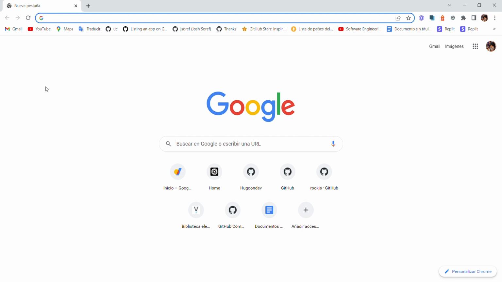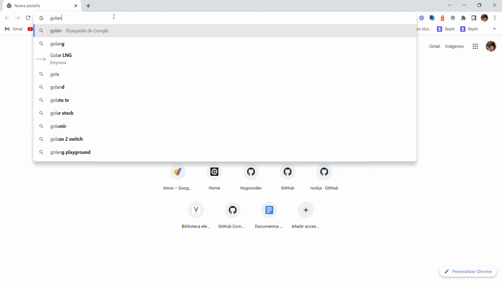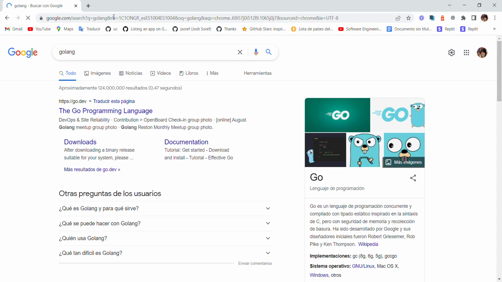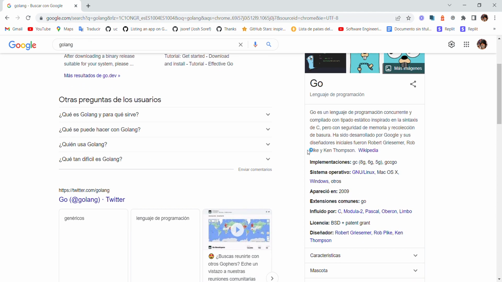So today we're gonna be learning a programming language that a lot of people don't know about. Its name is Golang. Golang was made in 2007 by Google, by a designer who was in Google and other people. It appeared in 2009, sorry, and it was influenced by C, Pascal, Oberon and Limbo.